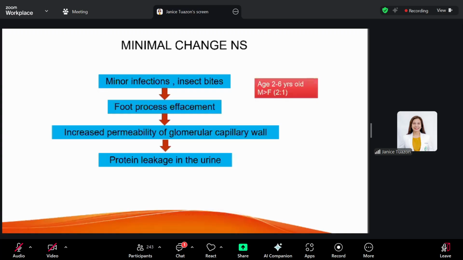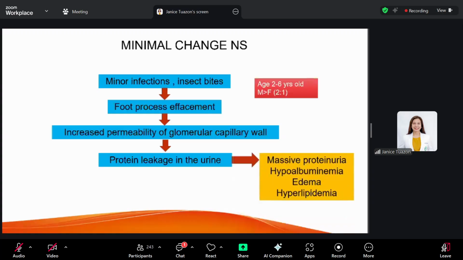Okay. So what happens in minimal change disease is that it is usually preceded by minor infections. Uncommonly, it may be due to a reaction to insect bites, bee stings, or poison ivy. This causes foot process effacement, which increases the glomerular capillary permeability and causes protein to leak out in the urine, causing the classic signs of nephrotic syndrome, which are massive proteinuria, hypoalbuminemia, edema, and hyperlipidemia.